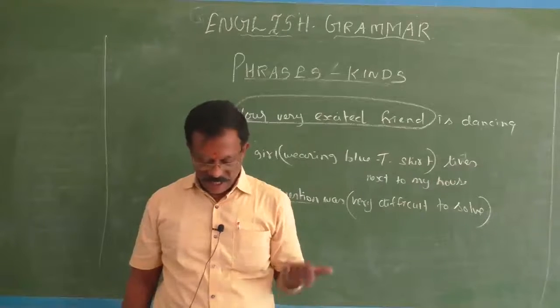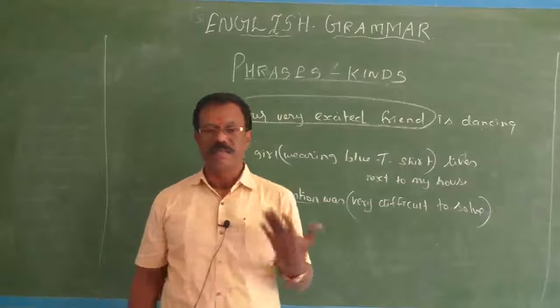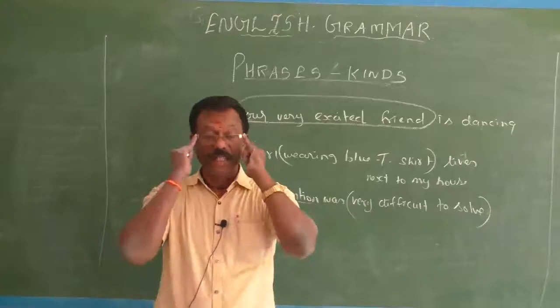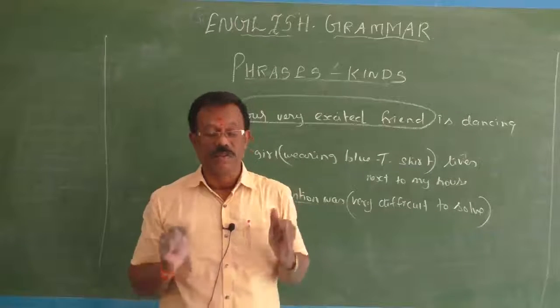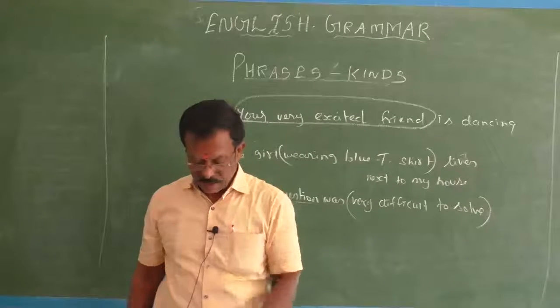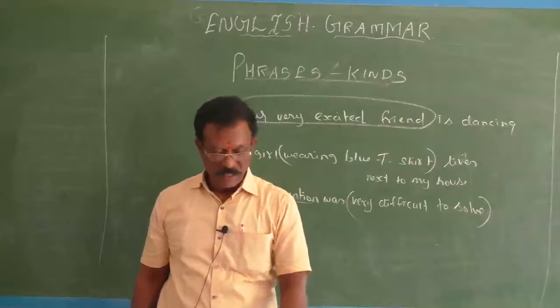Sometimes an adjective phrase does not have an adjective in it. In such cases, it is called an adjectival phrase. Don't forget, children, it starts with the following: a preposition, a participle, or an infinitive. Okay, I'll give you that example also.